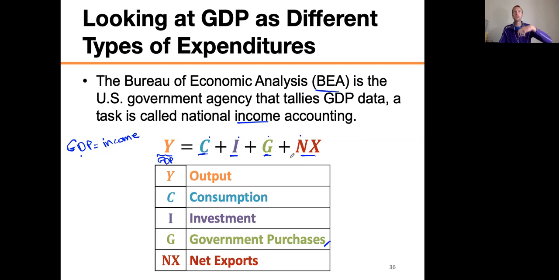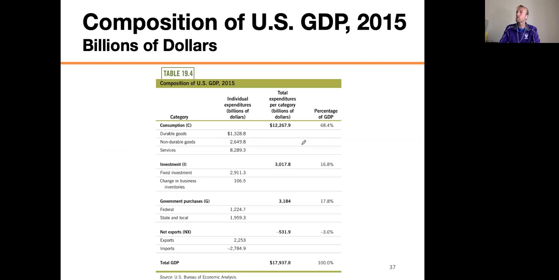Or excuse me, the exports we sell minus the imports we buy. So it's exports minus imports. And so that's how we add up. We add up everybody's income. We actually add up what everybody spent in the entire country. If you look at that, that's just the entire expenditures. Every single thing that's spent in the country to buy a thing or a product will fall into one of these 4 categories. And so if we look at the categories, again, we can see kind of the relative size.